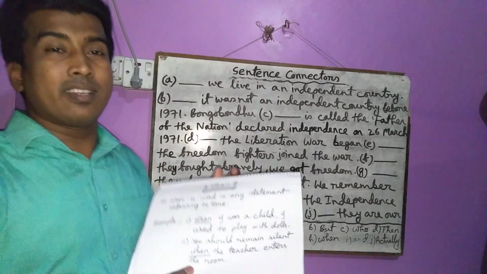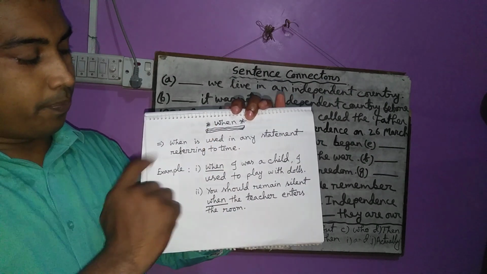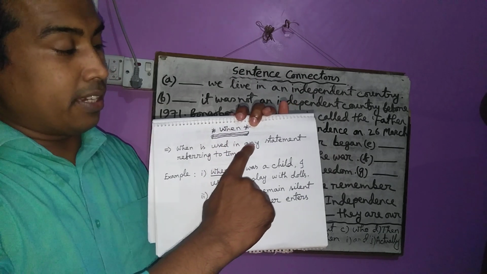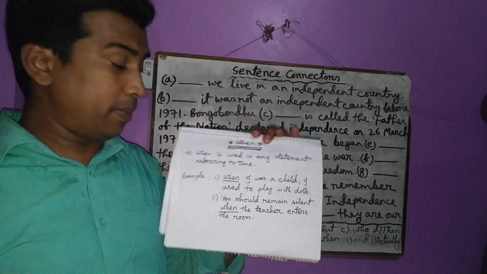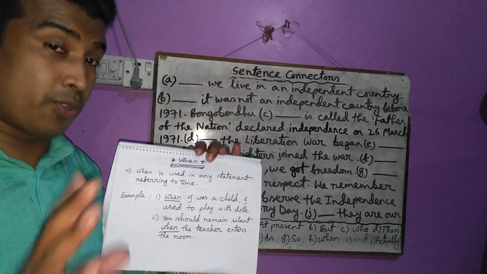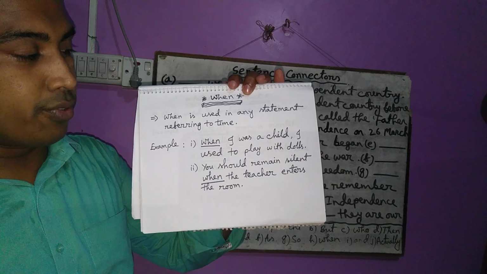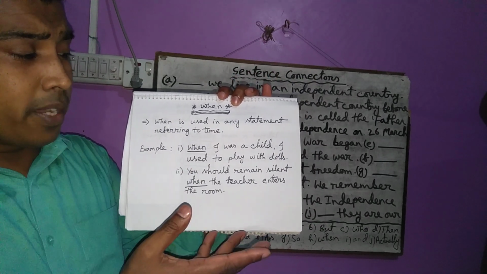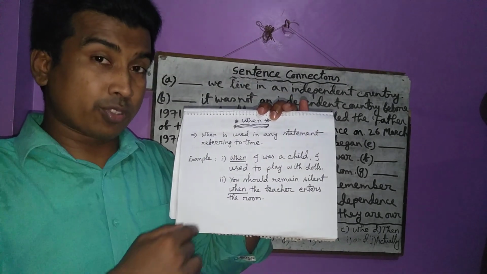Okay. Look at here. You can see that when. When is used in any statement referring to time. That means if it is a matter of time, you have to write when. For example, when I was a child, I used to play with dolls. I used to play with dolls when I was a child. It is a matter of time. That's why I have to use when here.